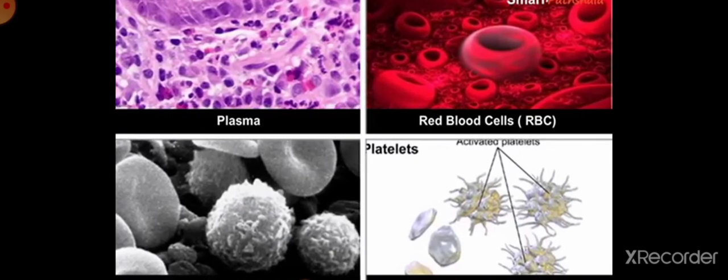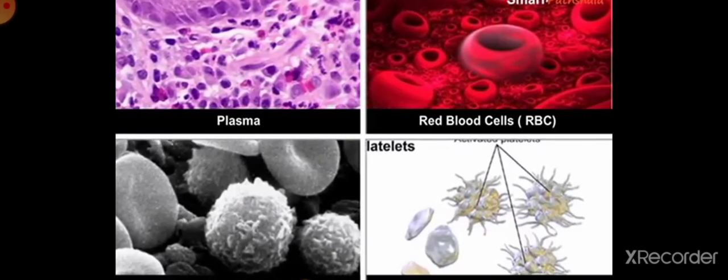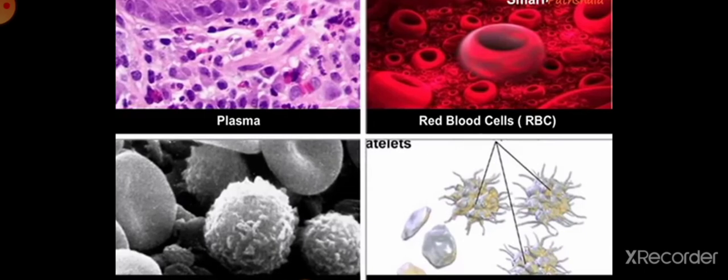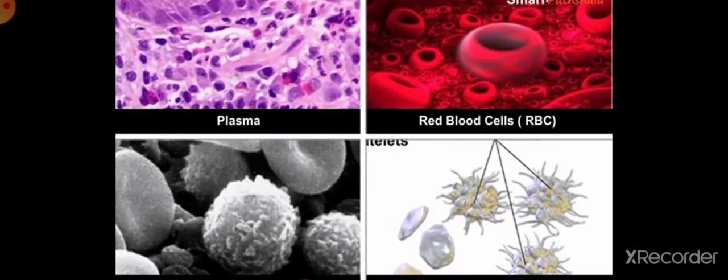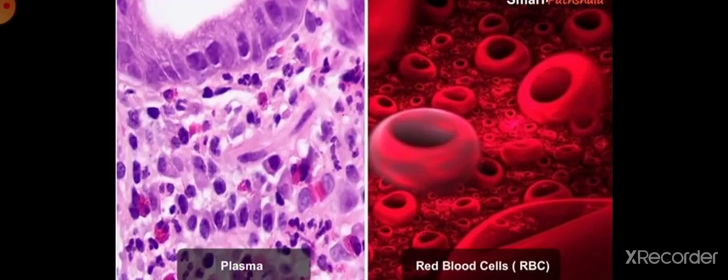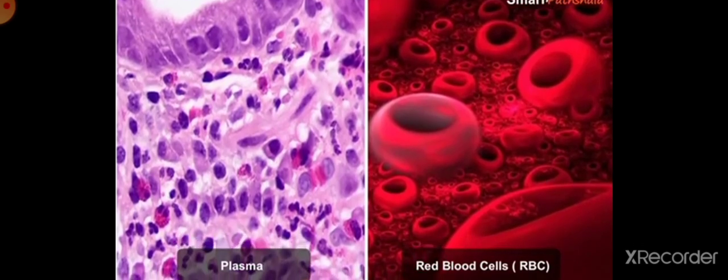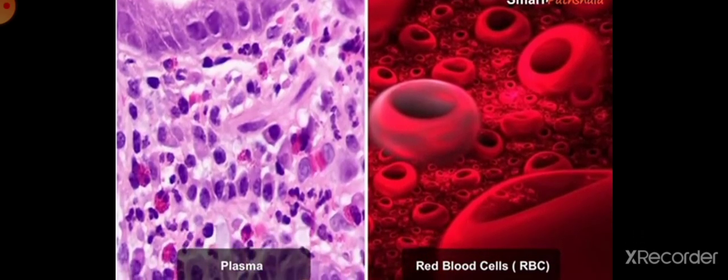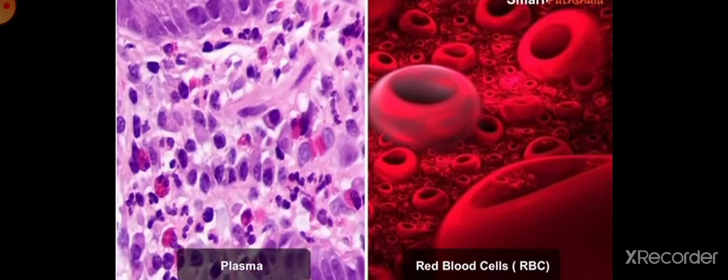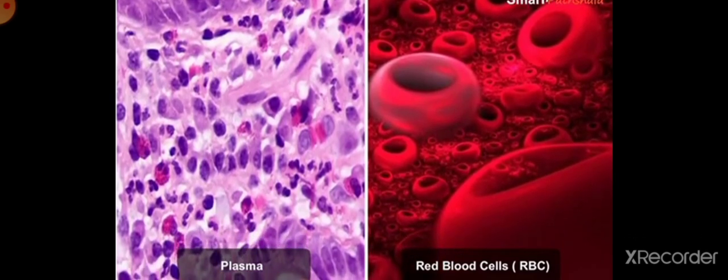Now we discuss the composition of blood. Blood consists of plasma and the blood cells. Plasma is the fluid present in our blood. There are three main types of blood cells present in our blood: red blood cells, white blood cells, and platelets. Plasma is 90% water and 10% minerals, and it is the fluid where the red blood cells, white blood cells, and platelets are present.